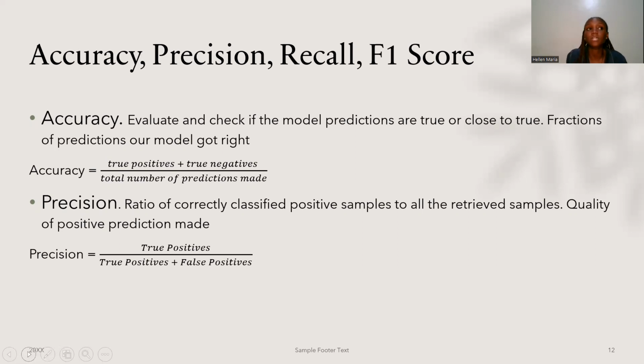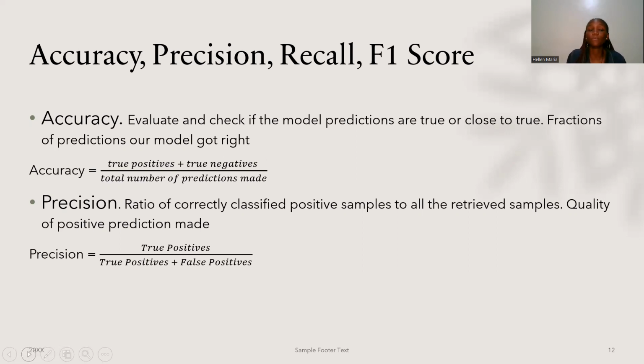So a true positive is something that is true and the algorithm or the model actually got it as true. And then a true negative is something that is negative and our model was able to identify it as a negative, out of the total number of predictions made. So that's accuracy. What's precision? Precision is a ratio of correctly classified positive samples to the retrieved samples. So the quality of the positive predictions made. We make predictions and then how many are actually true positives?